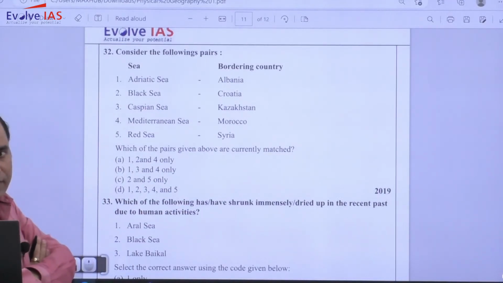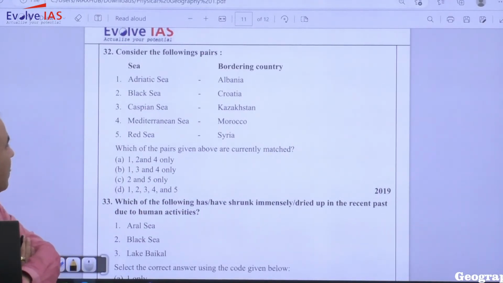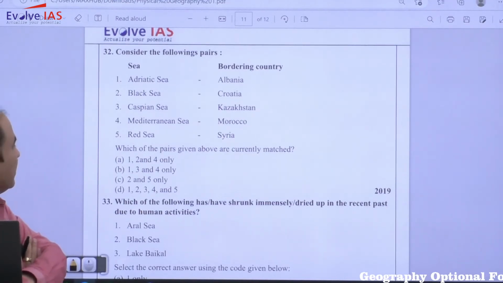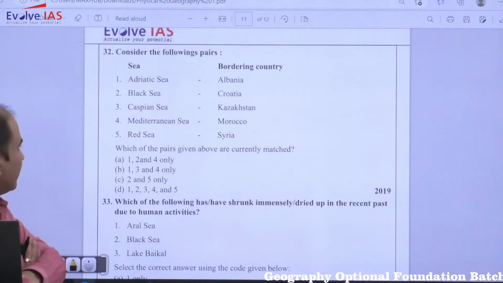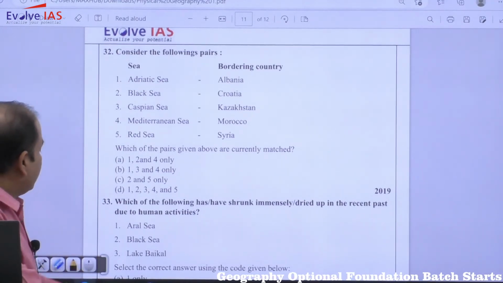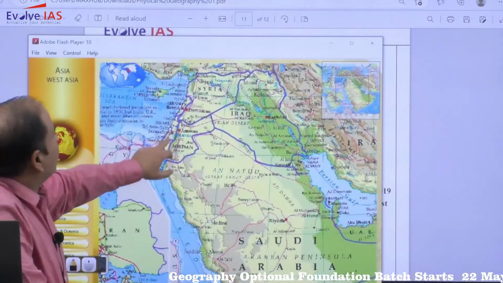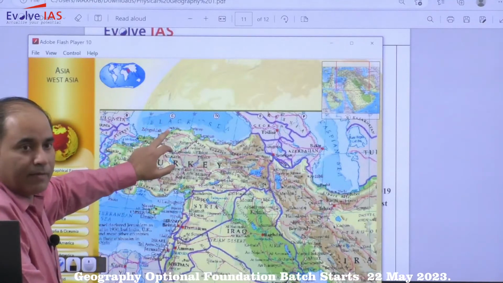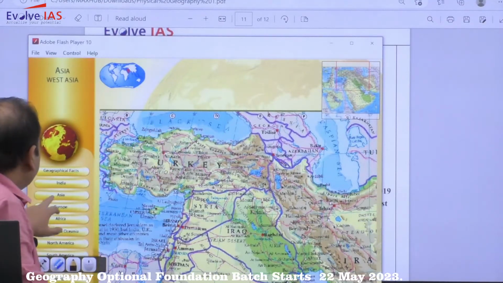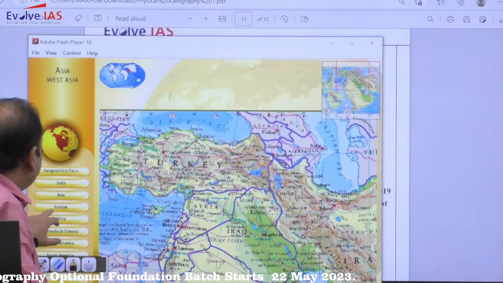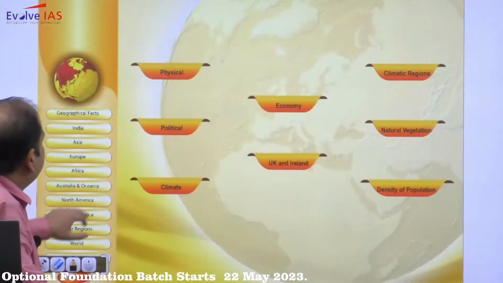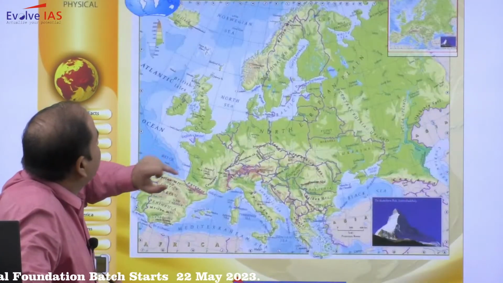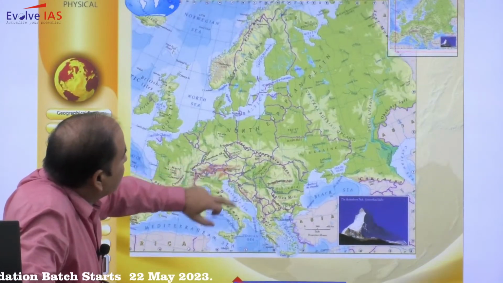It is not correct. So you are left with 1, 2 and 4, 1, 3 and 4. Now you just need to look out for the Black Sea, Croatia. If you look out, you will find the Black Sea is here and Croatia is part of which? Where will you find Croatia?